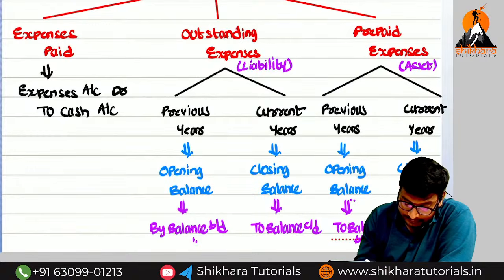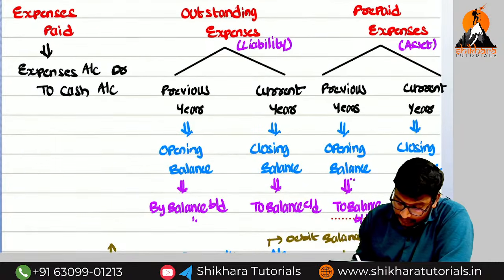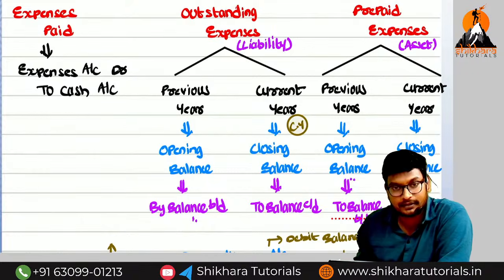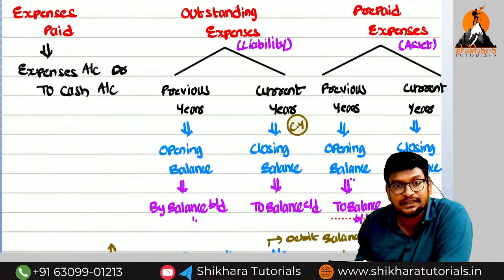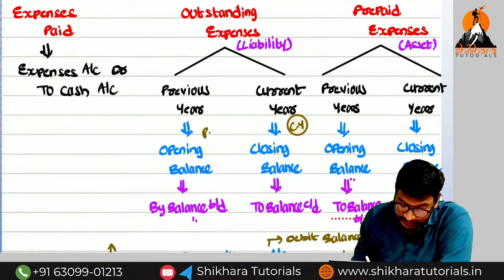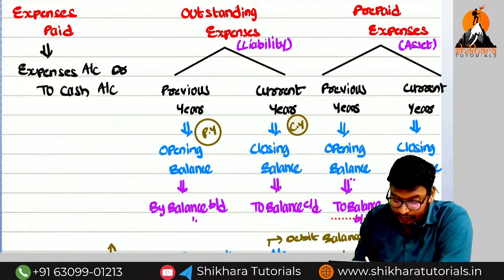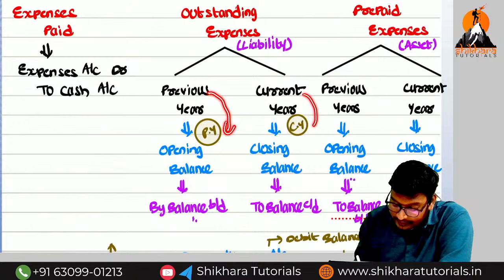I will say one thing. This outstanding of the current year belongs to which year? Current year. Outstanding for the previous year belongs to which year? Previous year. I am using the words belongs to. I am not simply recording previous year means previous year, current year means current year.